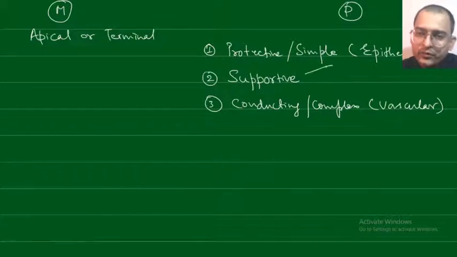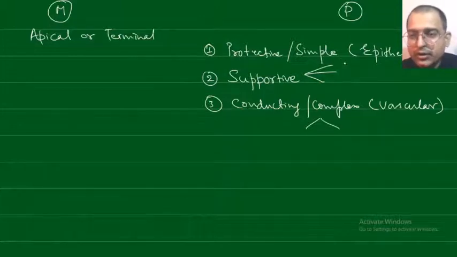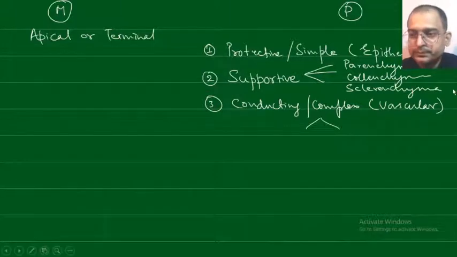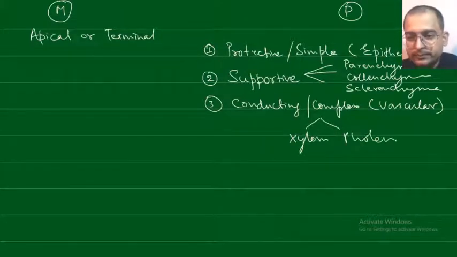Under supportive tissue there are three types, and under conducting tissue there are two types. In supportive tissue we have the parenchyma, collenchyma and sclerenchyma, whereas in conducting tissue we have xylem and phloem.